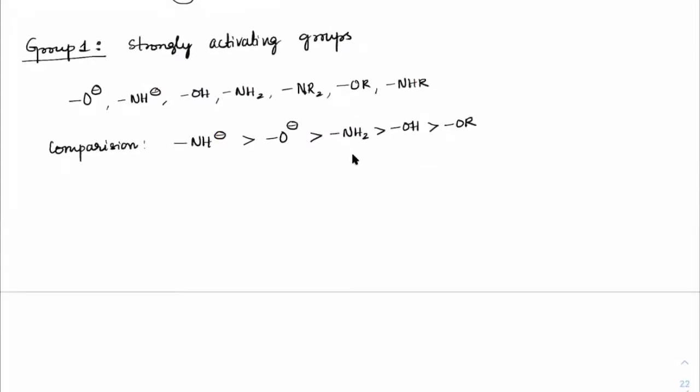Don't worry about comparing NH2, NR2 and NHR because they will have multiple factors to discuss there. This comparison you must know: if there is a negative charge, that would be given the high priority because they have an extra electron, so they can donate electrons very easily. So these are very strongly activating groups. Let us categorize the next group, group 2. Group 2 are moderately activating groups.